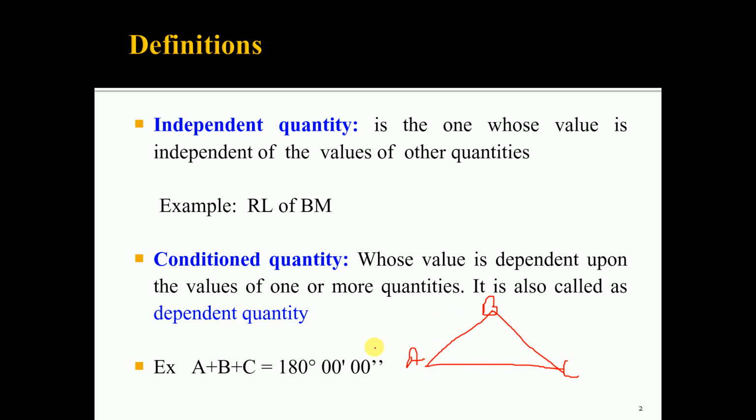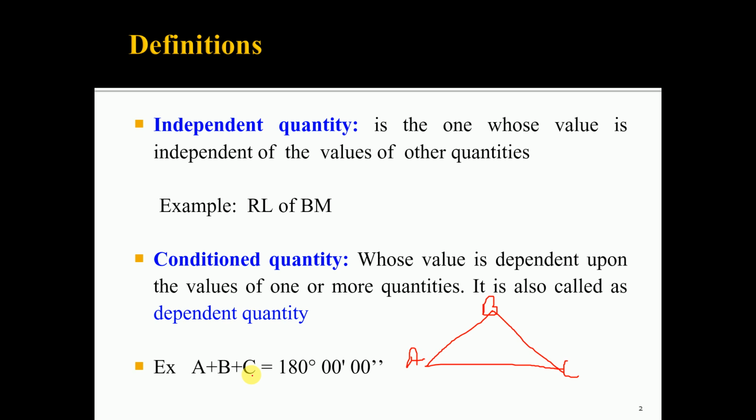If you consider this as a plane triangle, the summation of the three angles of the triangle, A plus B plus C, must be equal to 180 degrees. So, in this equation, C is considered as the dependent quantity.